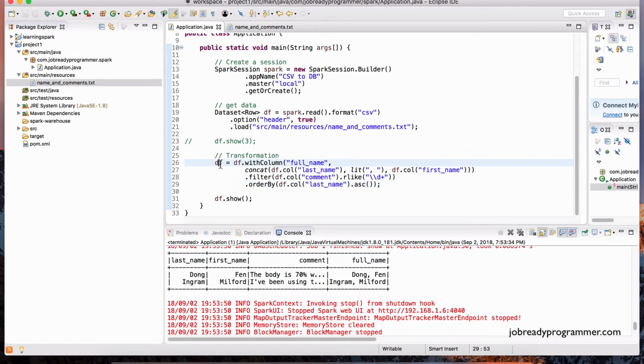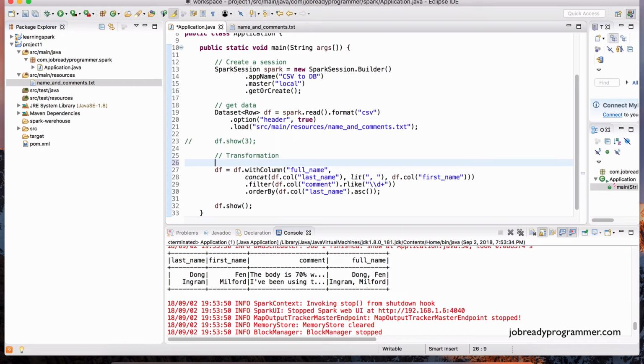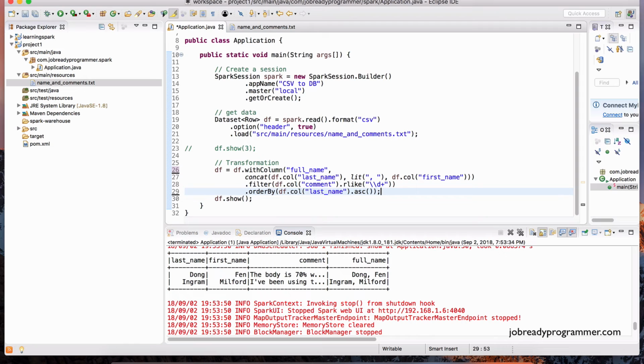You can also, of course, assign this to a new data frame so that you don't mess with the original data frame object. So if I was to define a new data frame, I could do dataset row, and I'll say transformed df, and then assign this df to the transformed df like that, okay? But I'm okay with the way it was. I just wanted to show you that that is certainly possible.